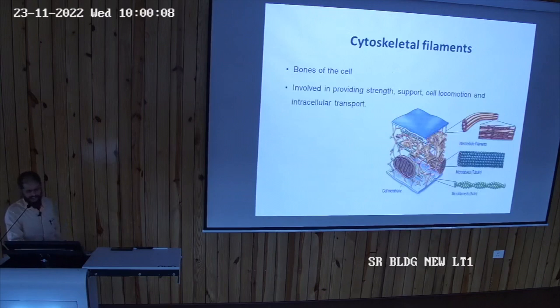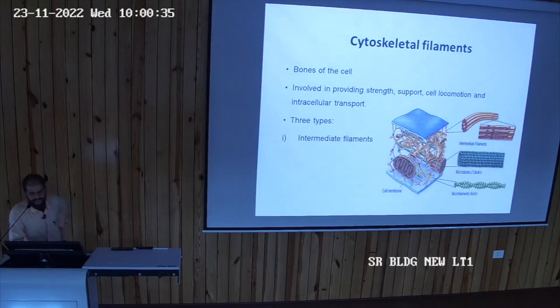Then there are cytoskeleton filaments. These are the bones of the cell which are involved in providing the strength, support and locomotion to the cell and the intracellular transport also. There are three types of cytoskeleton filaments. These are very important points. यहीं से पूछा जाता है आपको. माइटोकॉन्ड्रिया कोई नहीं पूछेगा, राइबोसोम्स कोई नहीं पूछेगा, यहीं से जो पूछा जाए जो आपने कम पढ़ा हो. So please इस पे आपको ज्यादा ध्यान देना.